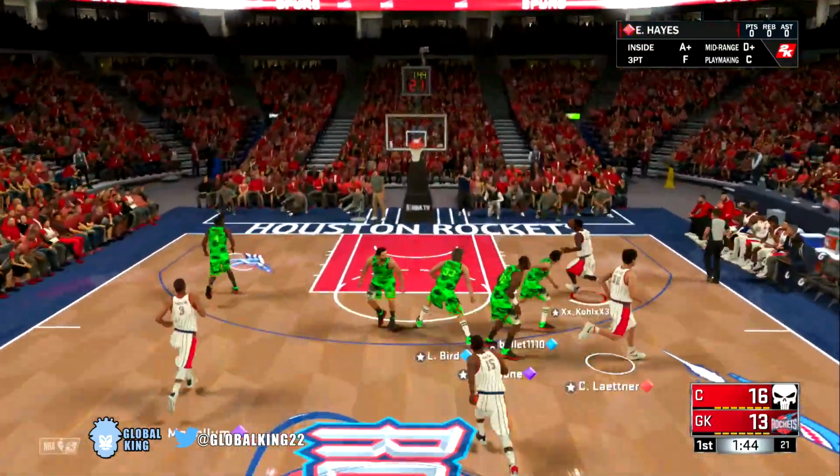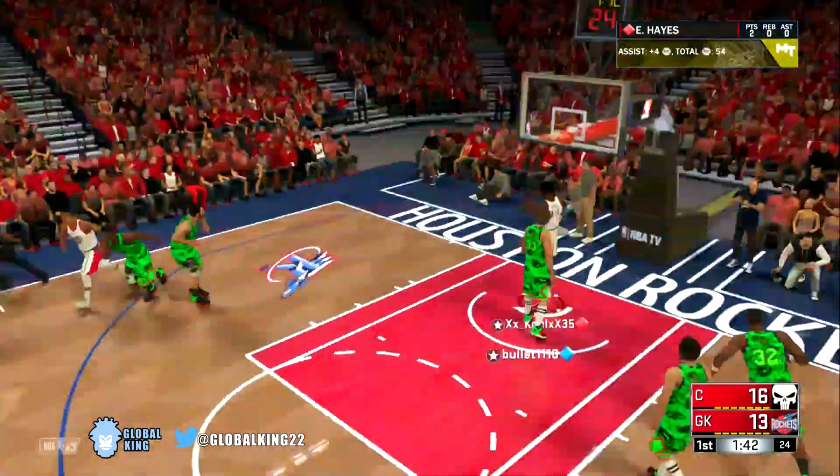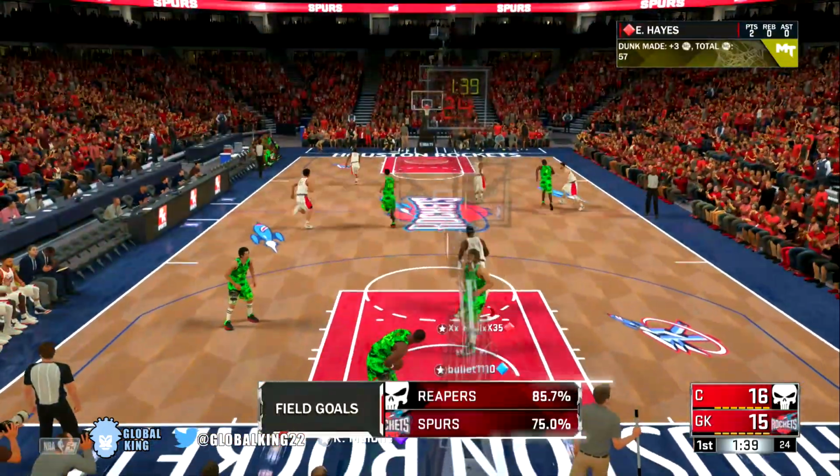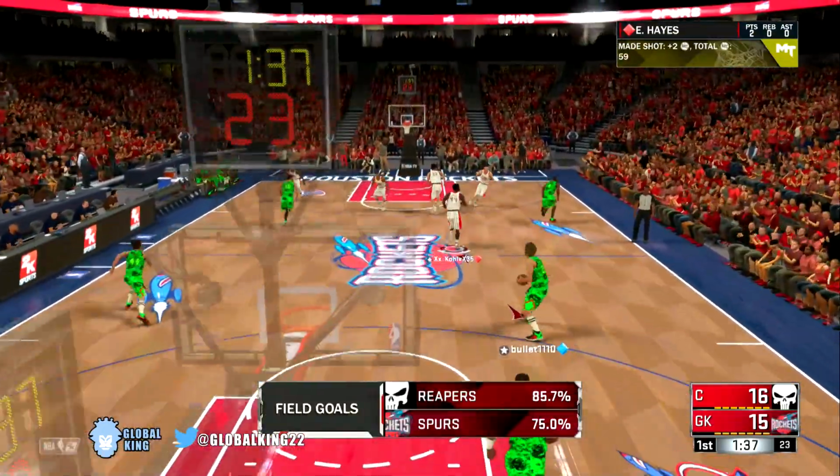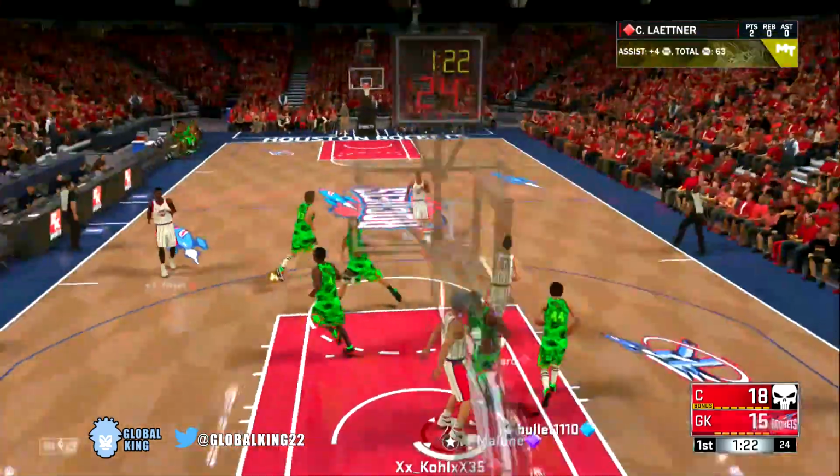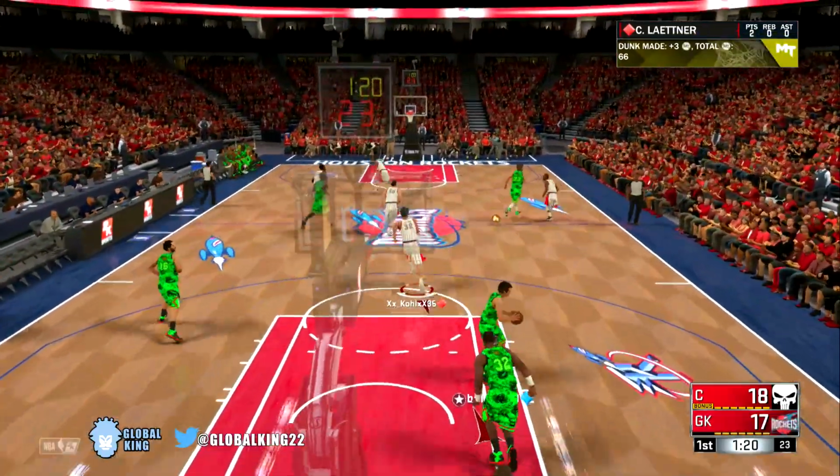Hopefully they can do some work. You know, my bench is the only part of my lineup that I'm really nervous about putting into the game. Elvin Hayes gets it started for the bench with a nice dunk right there. Christian Laettner on the back cut, finished that with a dunk right there. 1-point game, first quarter starting to come to a close.